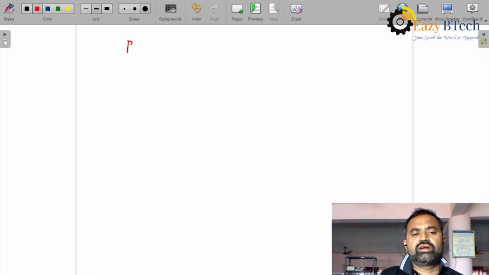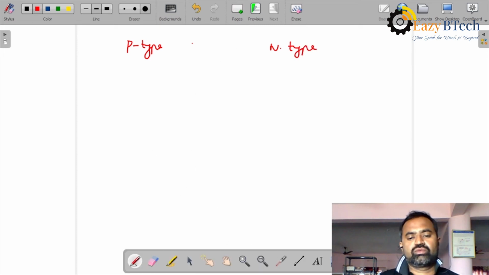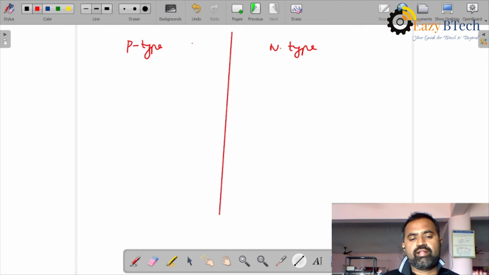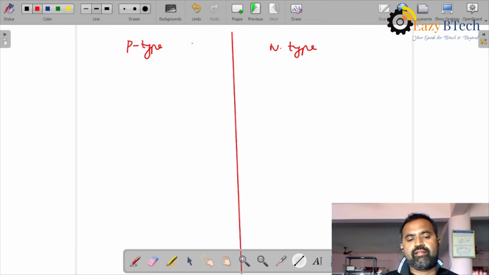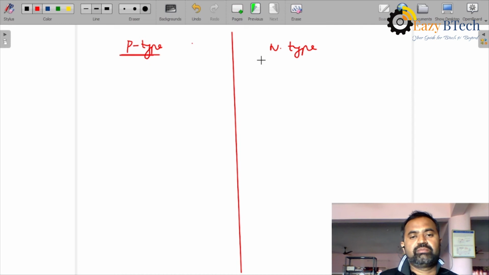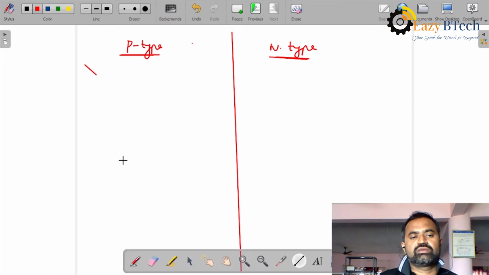If you see some difference between P-type and N-type: see here, this is P-type and N-type. Majority carriers in P-type are holes.